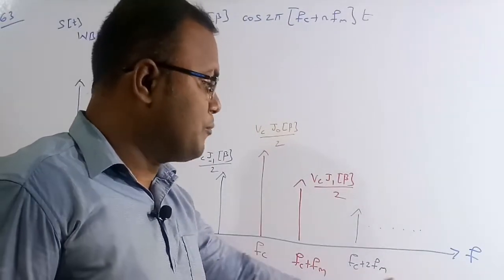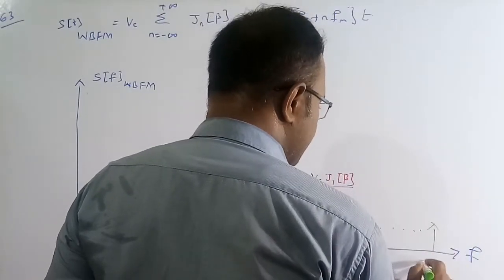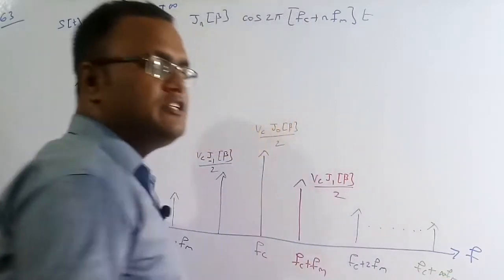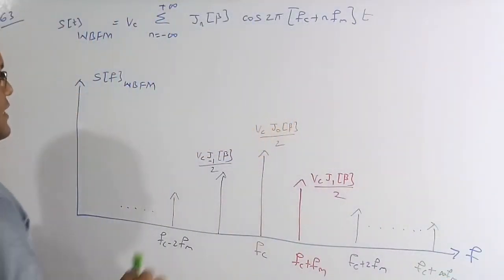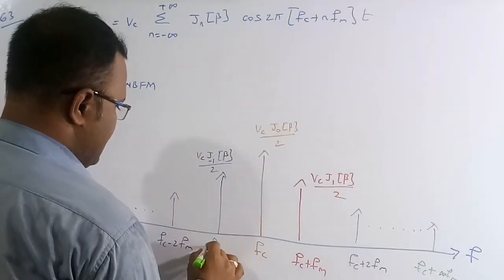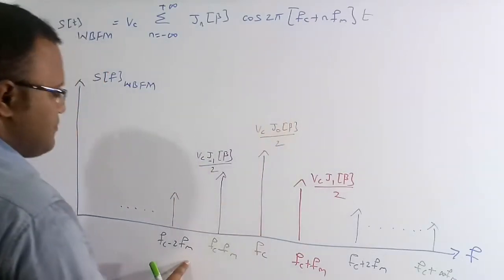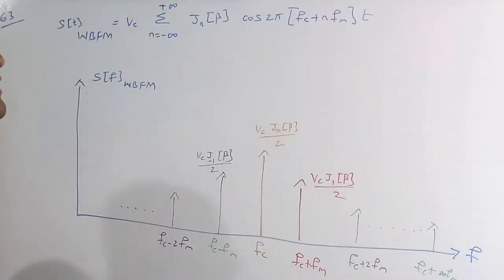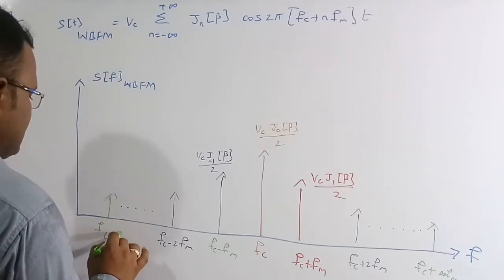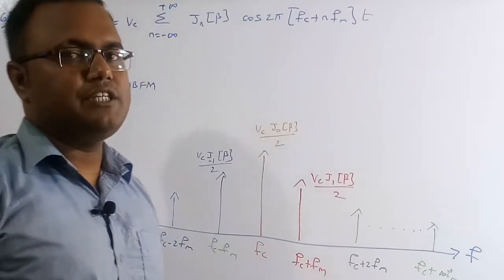Because n is equal to plus infinity, finally the last signal will be Fc plus infinity Fm. Similarly, for n is equal to minus 1, we are going to get Fc minus Fm. At n is equal to minus 2, we get Fc minus 2 Fm. When n is equal to minus infinity, we are going to get Fc minus infinity Fm. So this is the signal which you are going to send to the receiver.